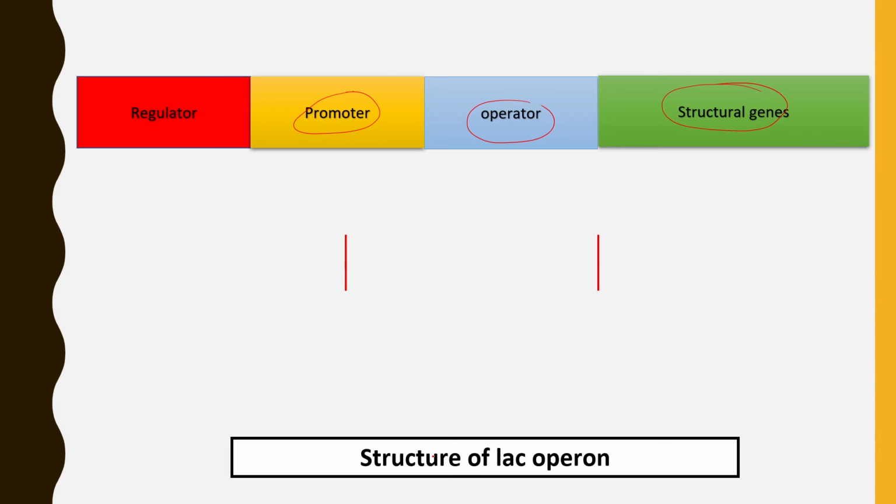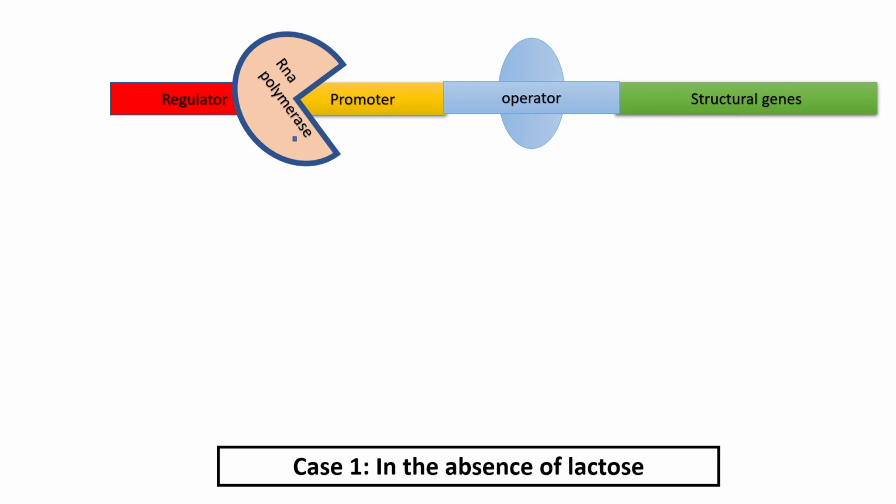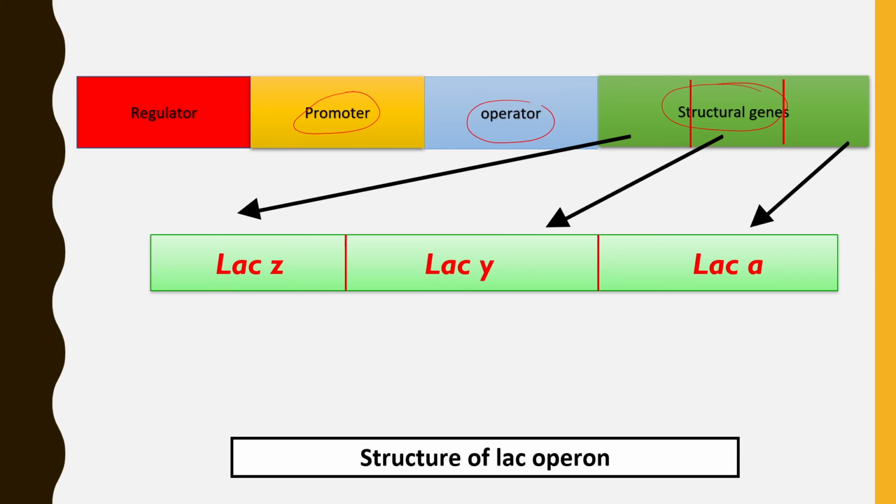Now let's see the components here again. This is the structure of the Lac Operon, which is made up of regulator, then promoter, then operator, then structural gene. The structural gene is again made up of three components. These three components are our lacZ, lacY, and lacA genes. I hope it is clear, right?